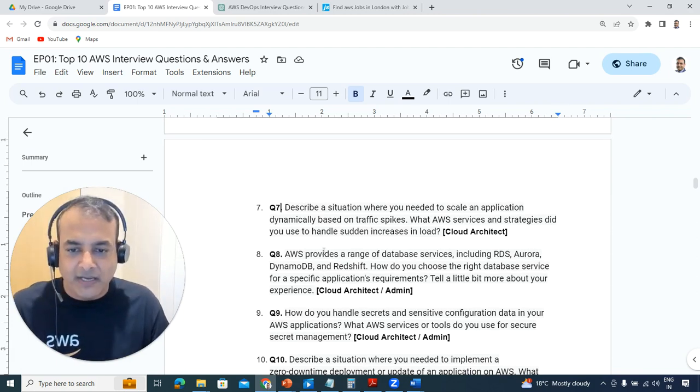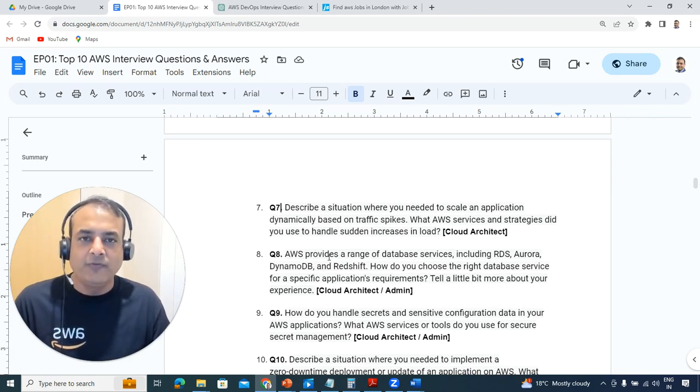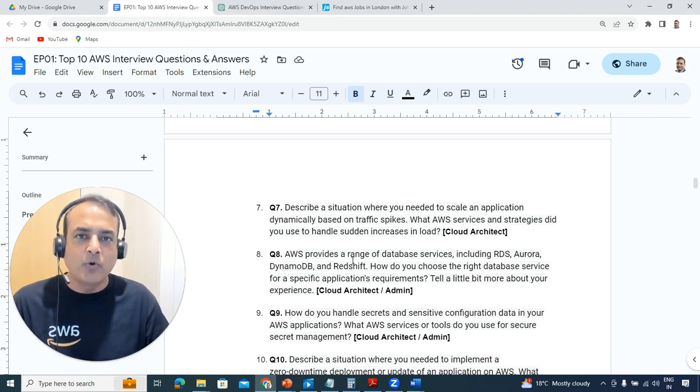Now, if you're a database administrator, or if there's a requirement for databases, whether it's a relational database or anything to do with data or data analytics, then you might expect questions like: tell me a little more about what kind of database applications you were deploying or have deployed, or what your experience with databases is. How did you decide on a particular type of database?